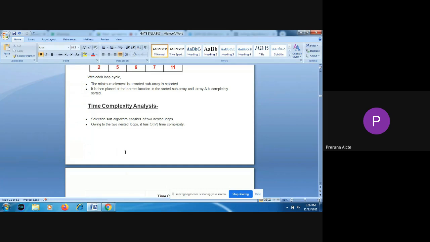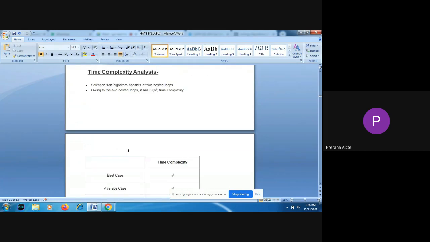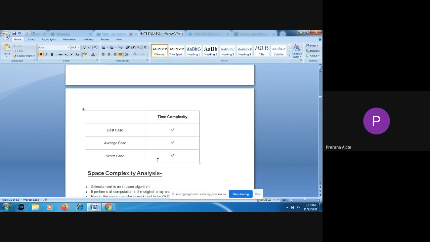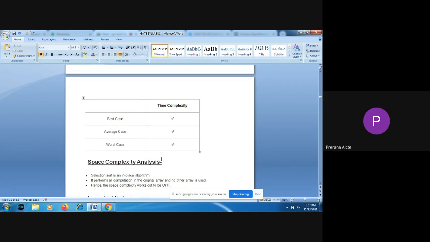So either it is the best case, average case or worst case, we have to go through all the elements, and at every iteration we are going to find the next minimum element. So the time complexity for selection sort is order of n square.